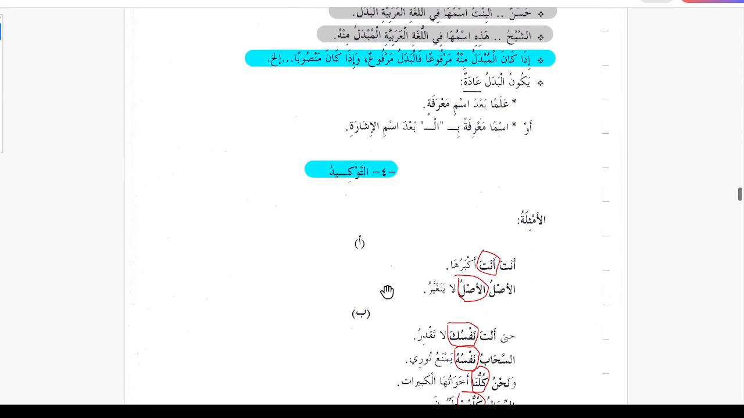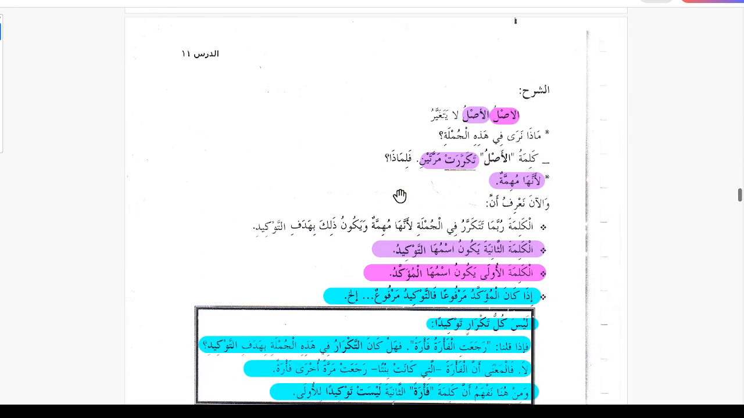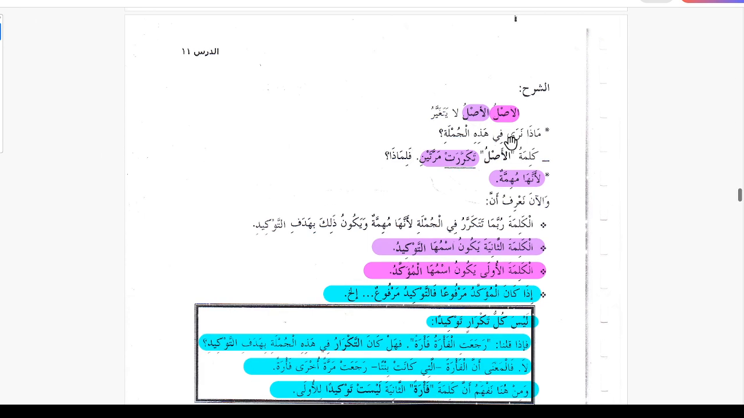And then the fourth one was the at-tuqeed, the emphasis. Like if we take this example, al-aslu la yataghayyaru, the original is original, that does not change. So this takrar or this repetition is for emphasis. So kalmatus saniya, the second one is tawqeed, and this is called muakkad. So this is muakkad, this is tawqeed.